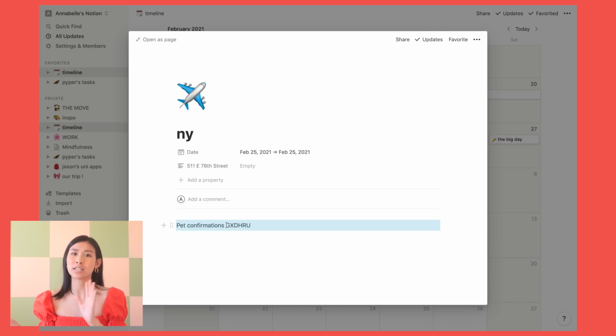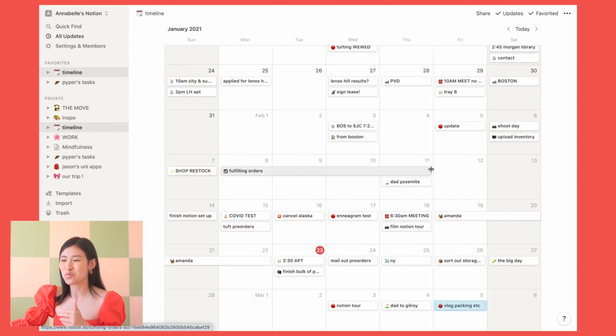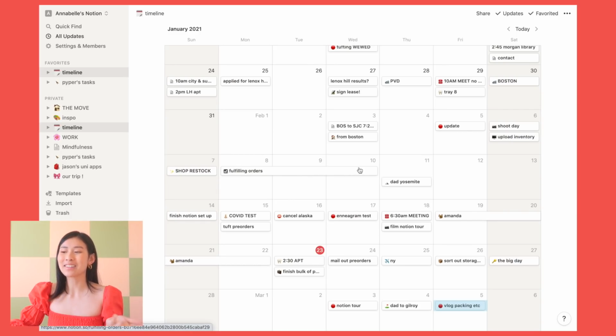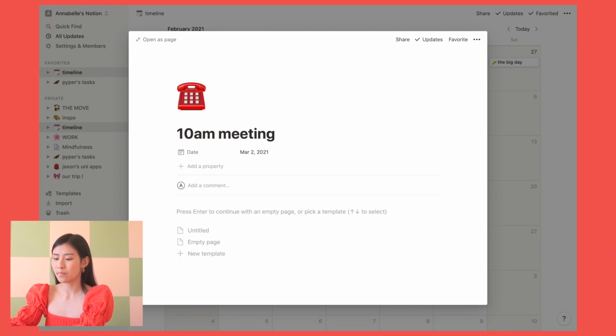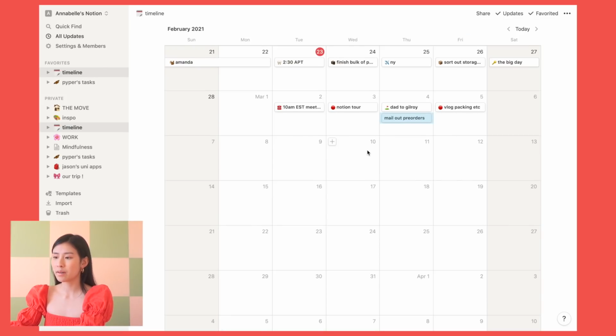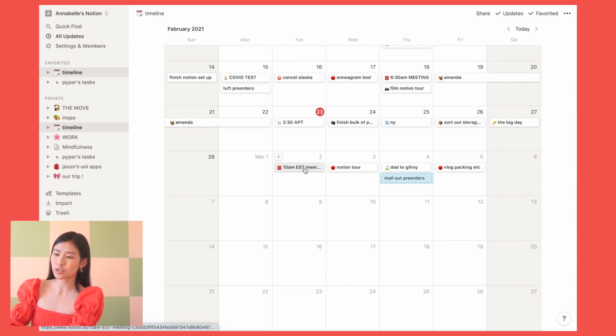So on the day, I just have to go to my calendar. I didn't know that you could drag these to extend until recently, so that is really cool because I used to just duplicate it. I have an upcoming meeting that I just set actually, so I don't even remember what time it was, to be honest, but I'll just try to block it out for now. I do know it's on this Tuesday.